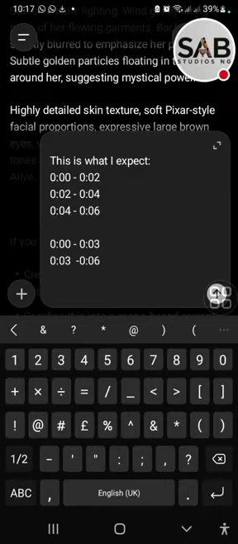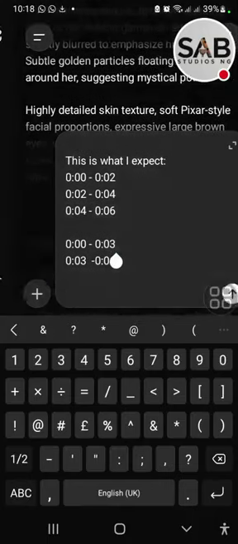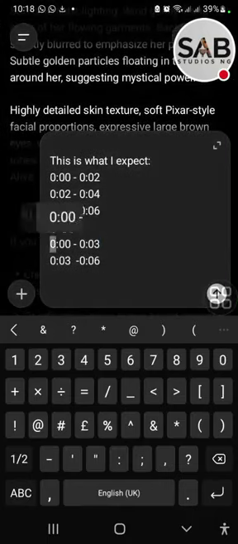All right. So this is me showing what I expect. By the time this AI is creating the video generation for me from our image generation, my 6 seconds per scene will be very coordinated, so that the next one I put starts exactly where the other one ends. Like I said, you can control it every 2 seconds or every 3 seconds. That is up to you. I like to do every 2 seconds.